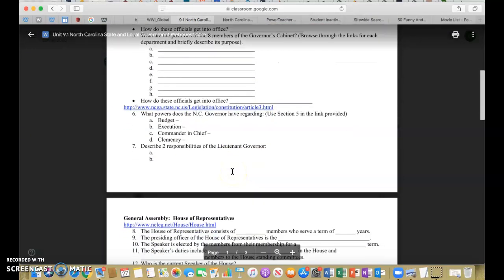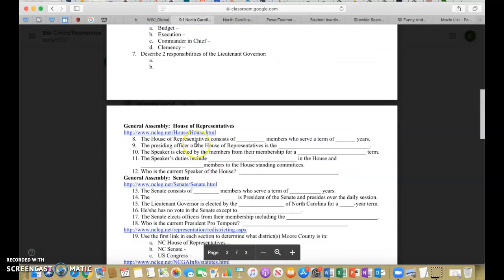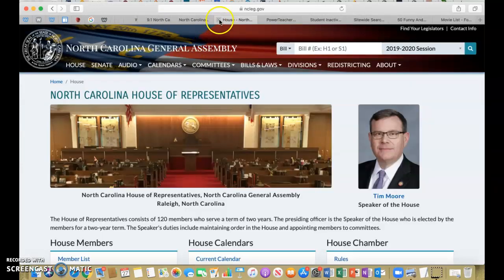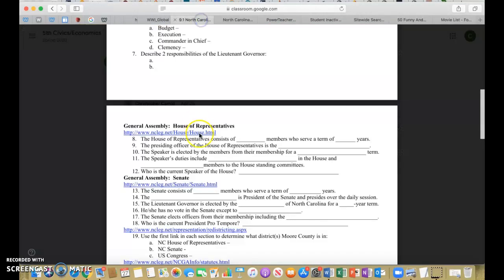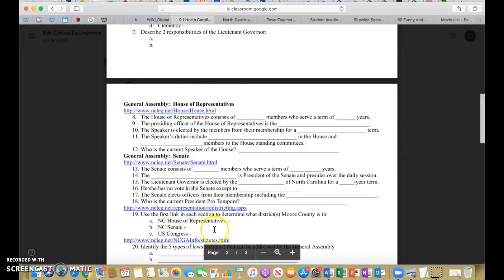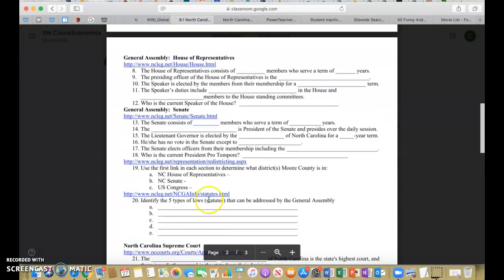The other one that I noticed that you might be having some problems with, as far as the House of Reps, this one should work okay. I'm just going through this with you. Yeah, that comes up talking about the legislature, the House, and I think it was redistricting. So determine what district Moore County is in. So there's an example for Moore County. It's not Bladen because we've talked about Bladen. So find out what Moore County is in. So you should be able to click on that.